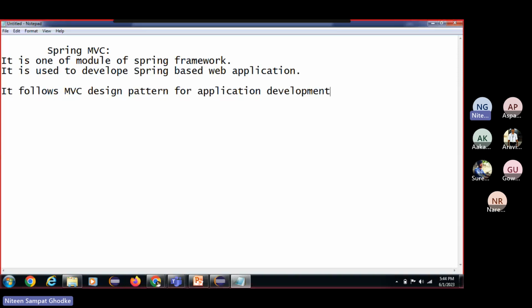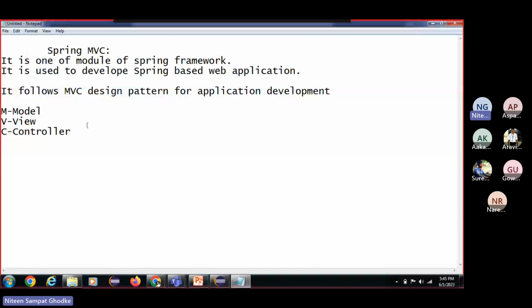That means M stands for model, V stands for view, and C stands for controller.